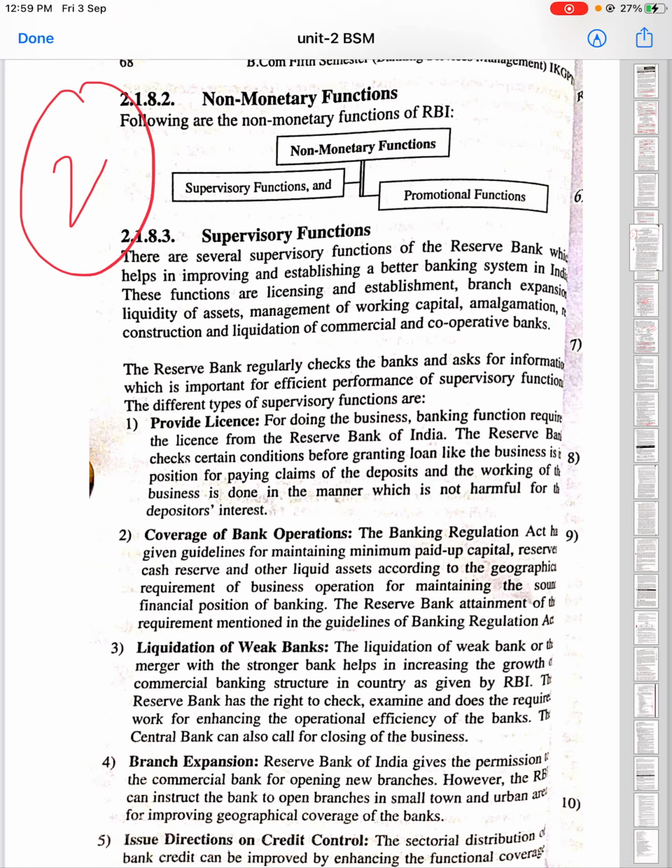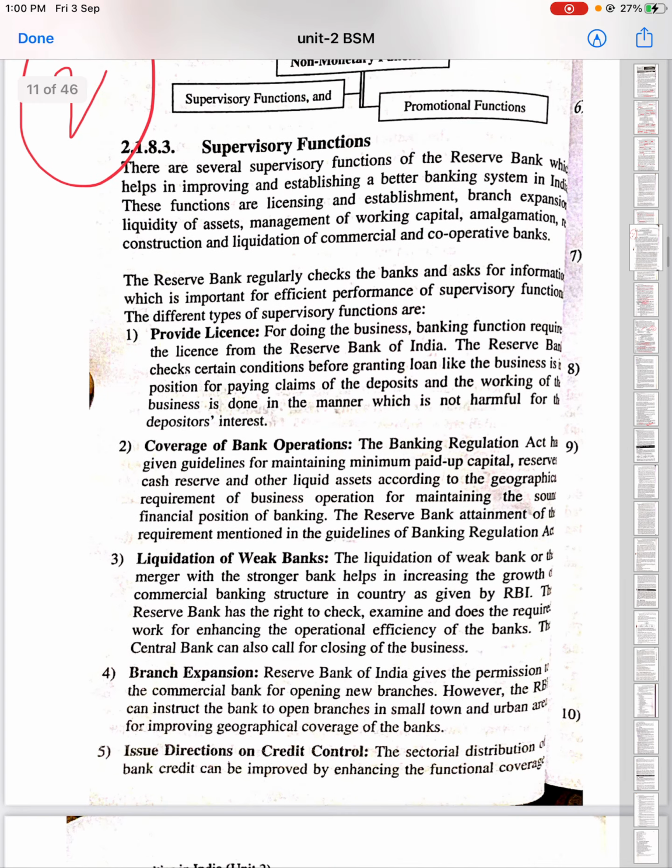Next is coverage of bank operations. Coverage of bank operations includes maintaining a minimum paid up capital. Next is they maintain a certain cash reserve ratio and statutory reserve ratio so that at the time of emergency they can convert the liquid assets into cash. Next is it helps in branch expansion as well. In rural areas, many branches have been opened so that there can be expansion as well as growth of commercial banks in the banking sector.